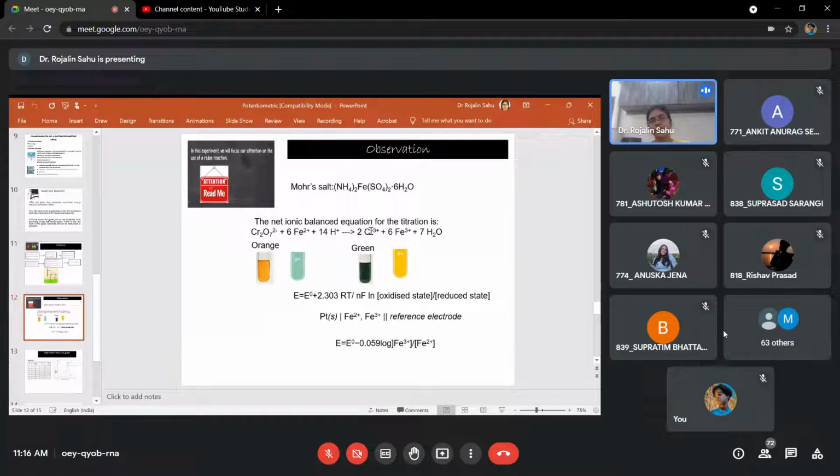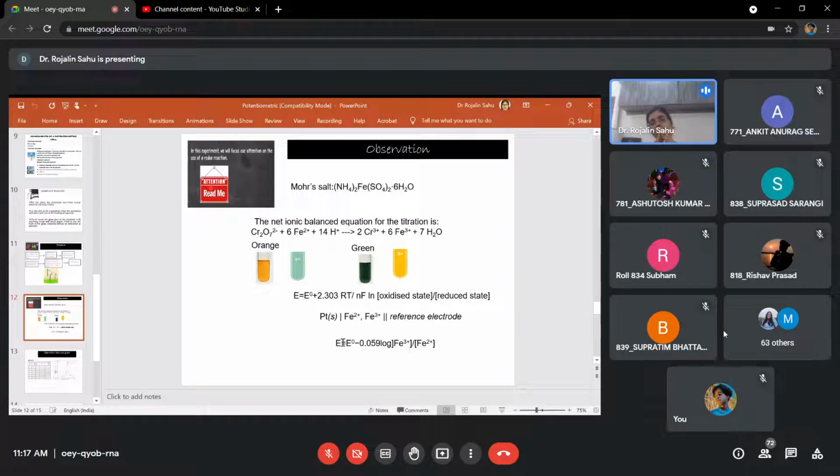So how many electrons are taking part in this redox reaction? One. Here platinum will conduct the electron, and the oxidation-reduction is between Fe2 plus and Fe3 plus. So it is a one electron transfer, and here the reference electrode is the calomel electrode. By completing this cycle, you are getting an EMF, which you are measuring by using the potentiometer. So this is the basic principle of this titration.